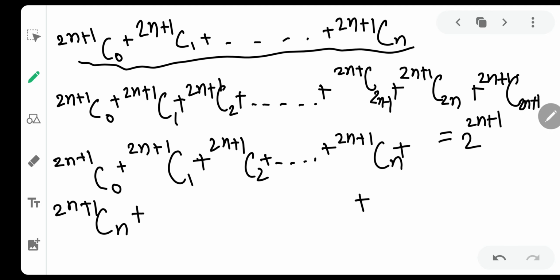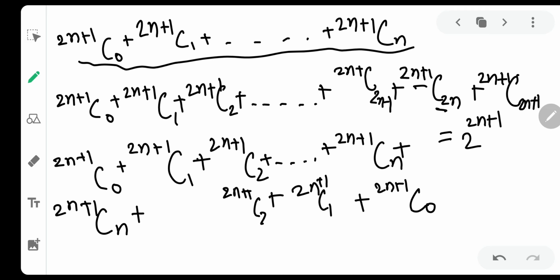2n plus 1 C, 2n plus 1. So again apply the nCr = nC(n minus r) formula. It will be 2n plus 1 C0. Second last term, apply the formula nCr can be written as nC(n minus r). 2n to n will get cancelled and only what will remain? 2n plus 1 C1. And then 2n plus 1 C2. I think you got the gist. The same half series will get repeated.